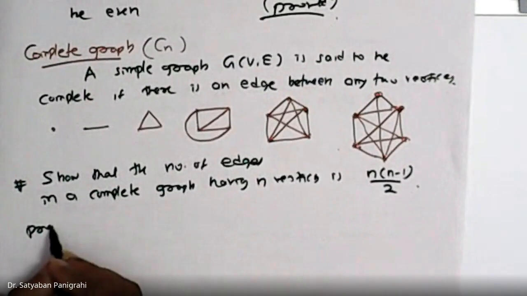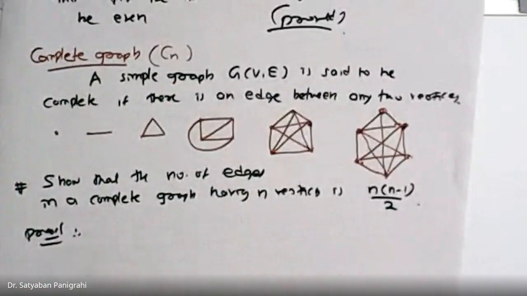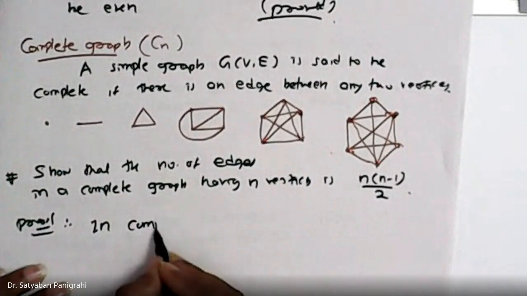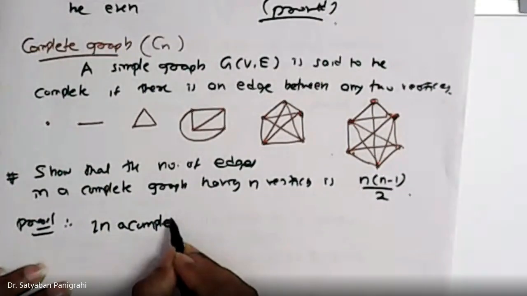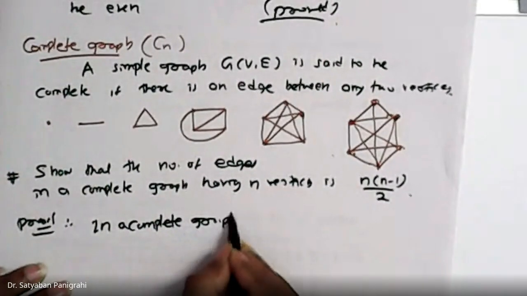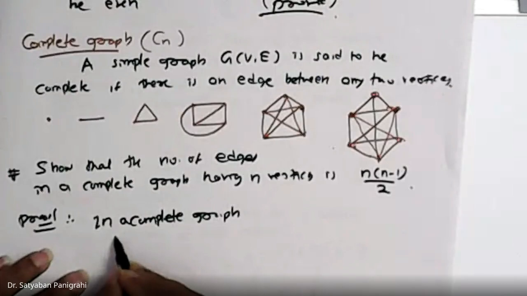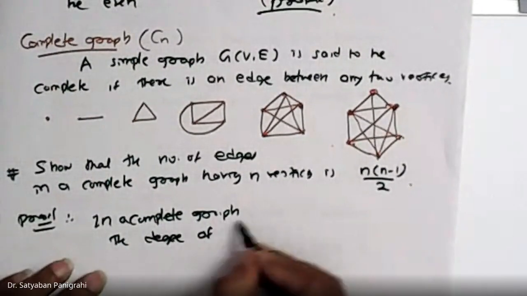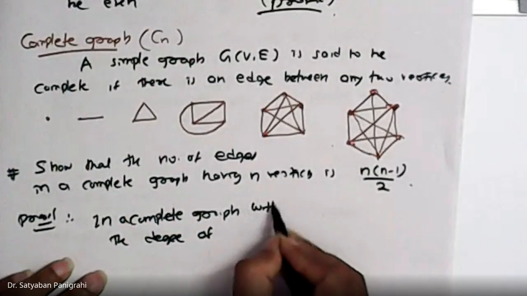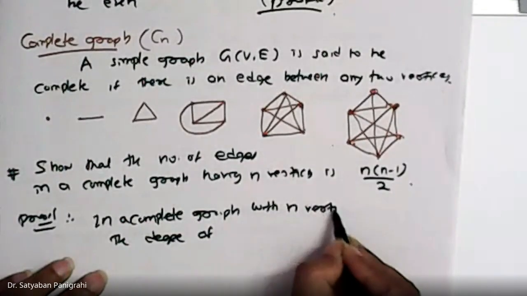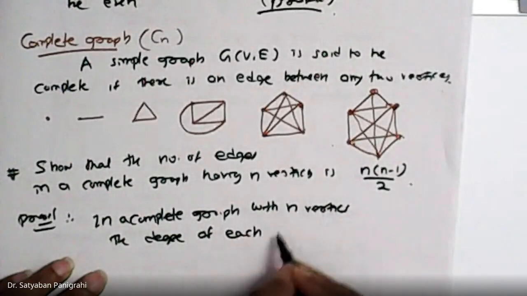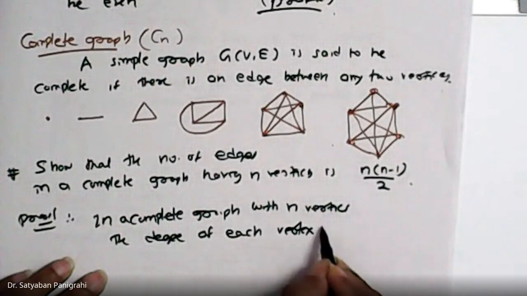Now, for proving this, you can see that in a complete graph with n vertices, the degree of each vertex is n.